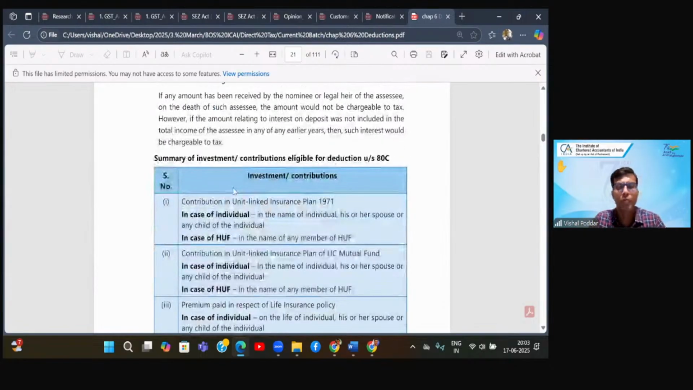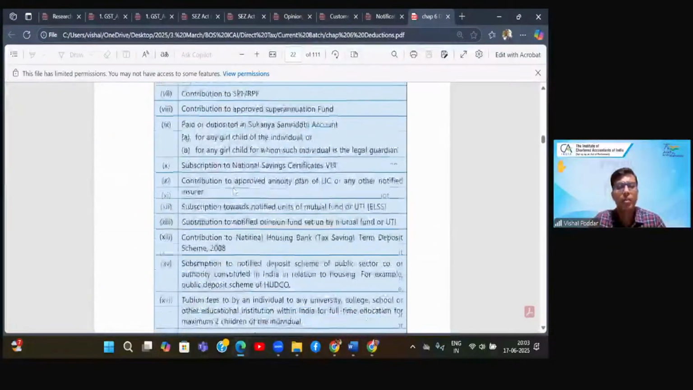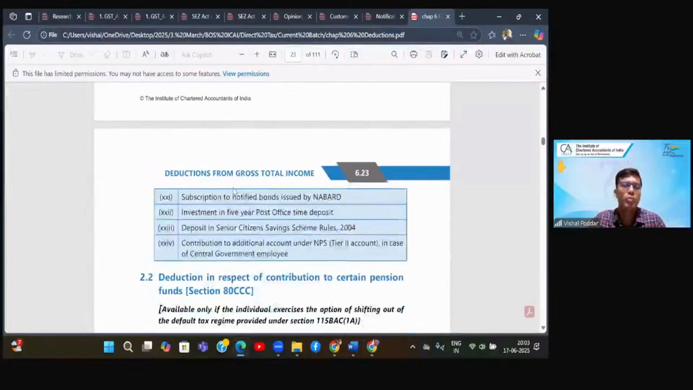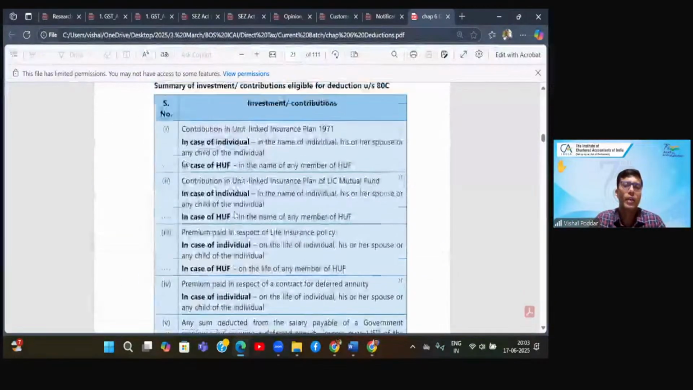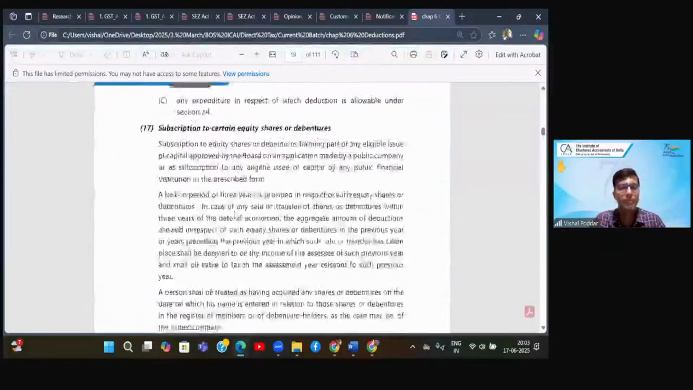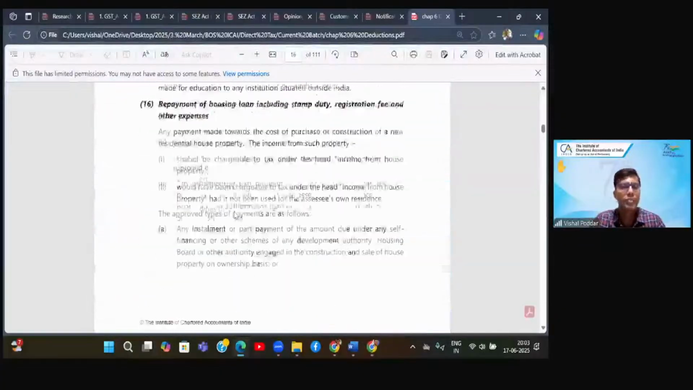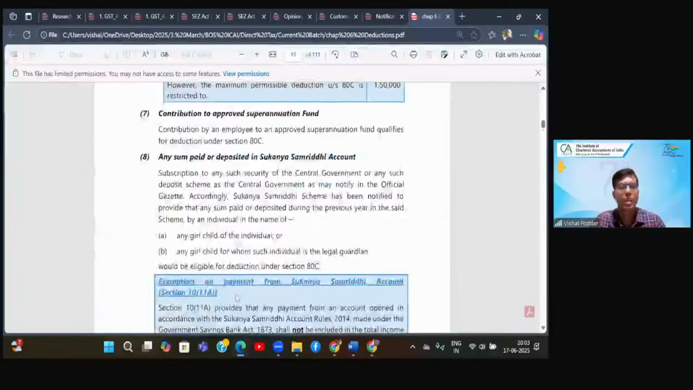So Dhanush, I hope you got your answer. Here they have made a summary of all these different names for which deduction is allowed under 80C. Correct? I hope you all have understood 80C, students. Any questions?